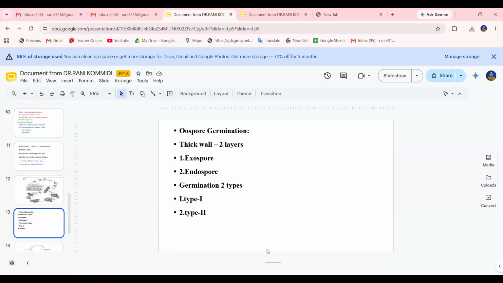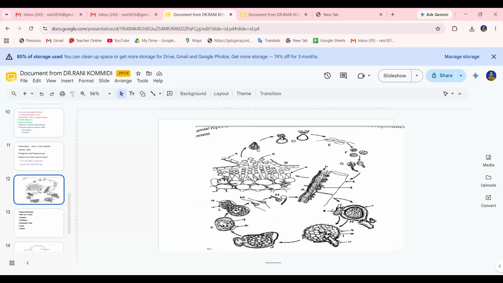As the oogonium matures, the protoplast is differentiated into an outer, more vacuolated periplasm and a central, densely cytoplasmic ooplasm. In this diagram it is differentiated into two portions, outer and central.